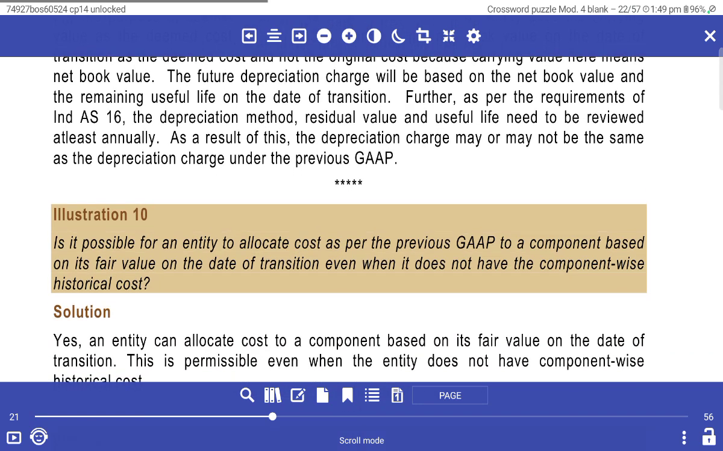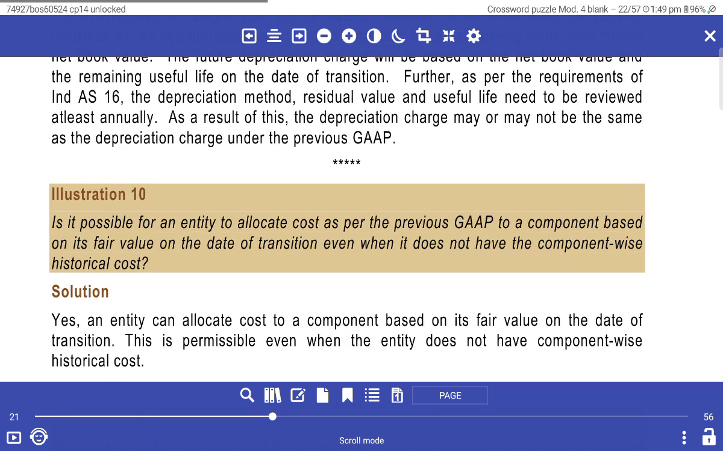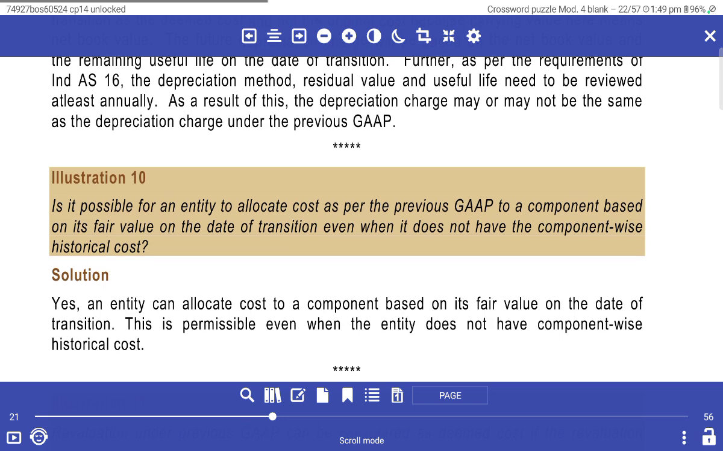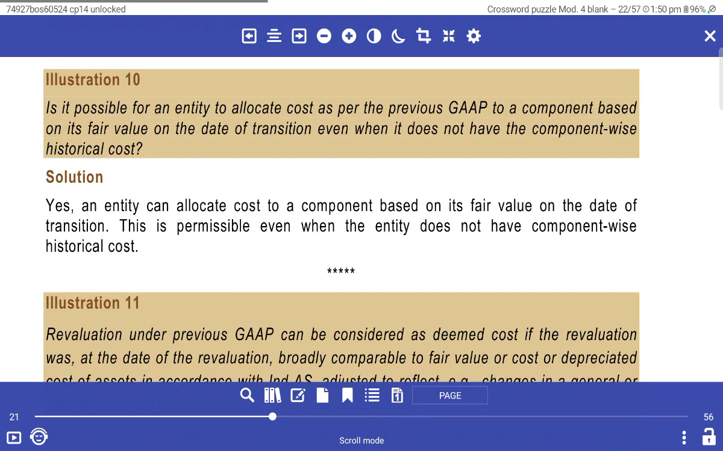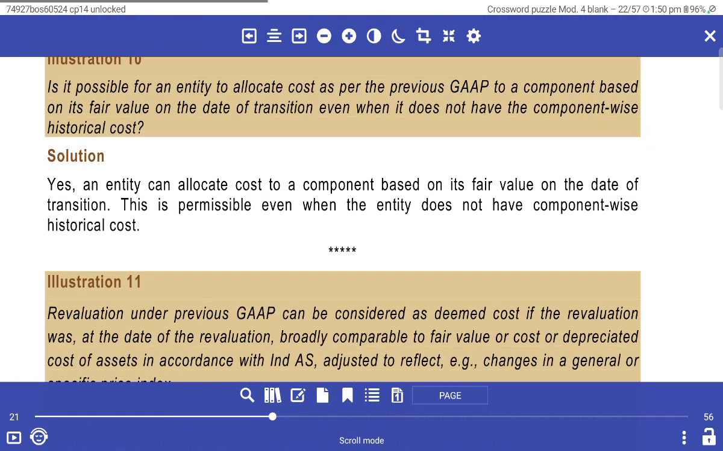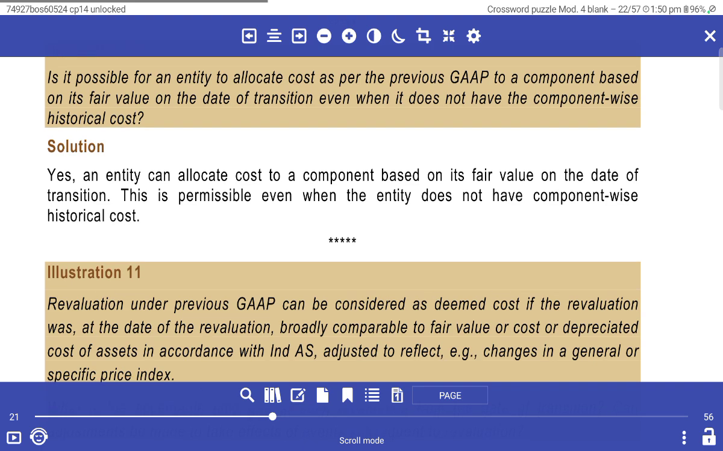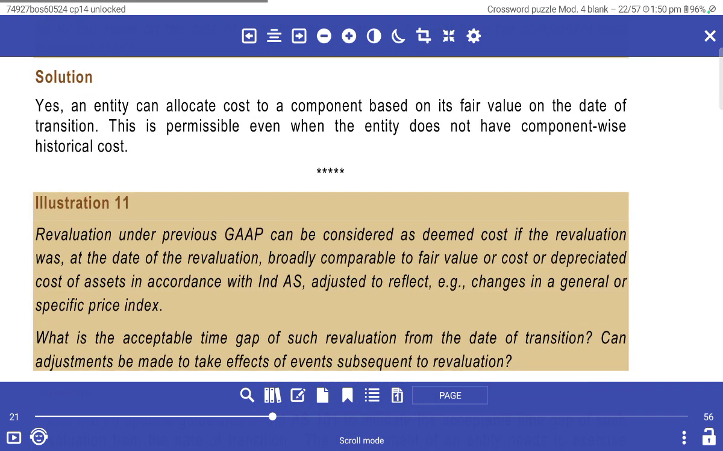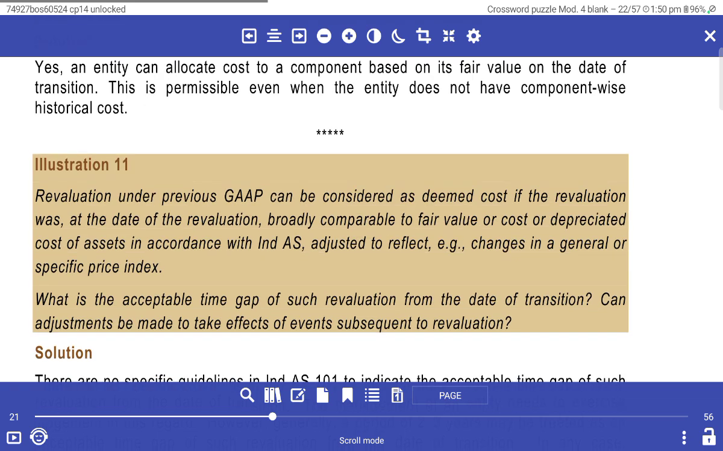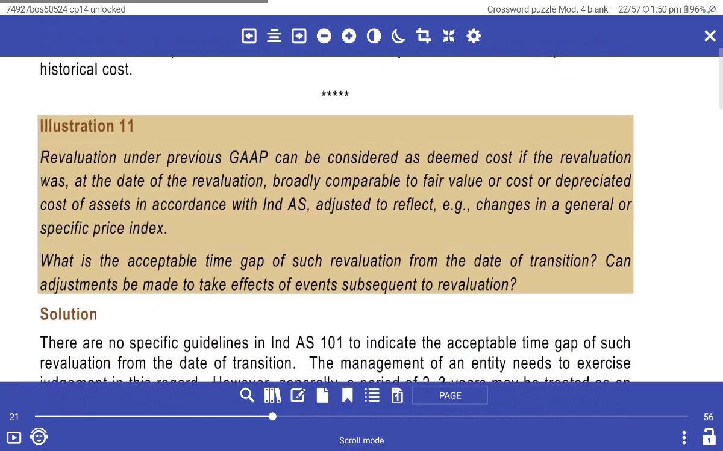Further, as per the requirement of Ind AS 16, the depreciation method, residual value, and useful life need to be reviewed at least annually, and as a result the depreciation charge may not be the same as the depreciation charge as per the previous GAAP. Illustration: is it possible for the entity to allocate cost as per the previous GAAP to components based on fair value at the date of transaction, even when it does not have component cost by historic cost? Yes, the entity can allocate the cost of the components based on fair value at the date of transaction. This is permissible even when the entity does not have any component cost by historic cost.